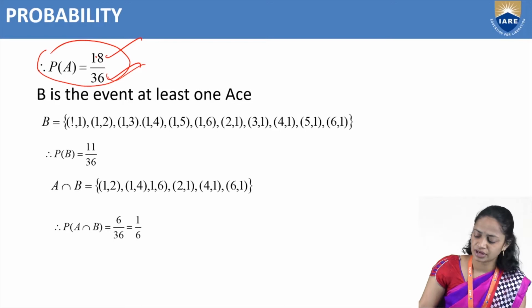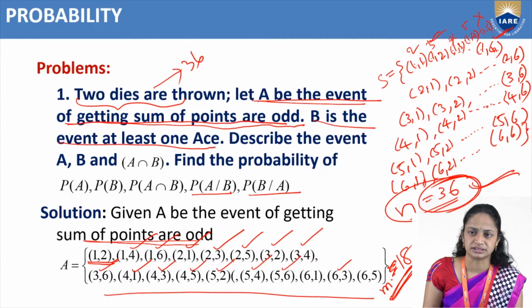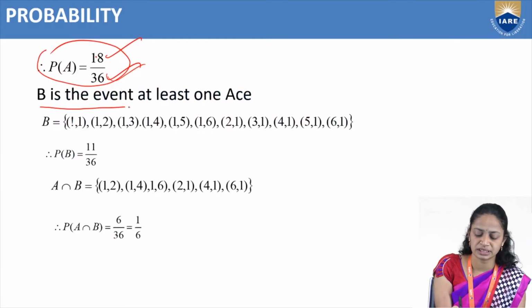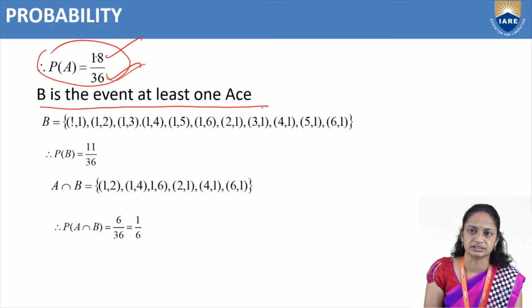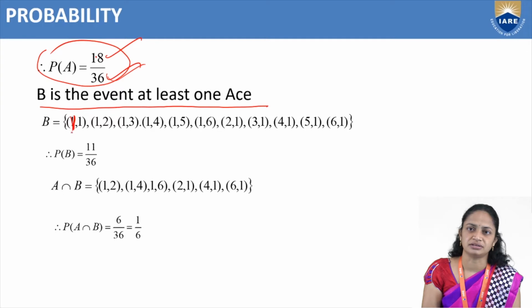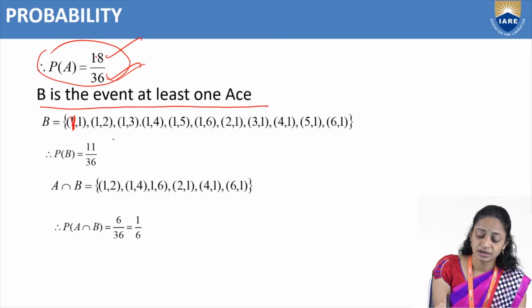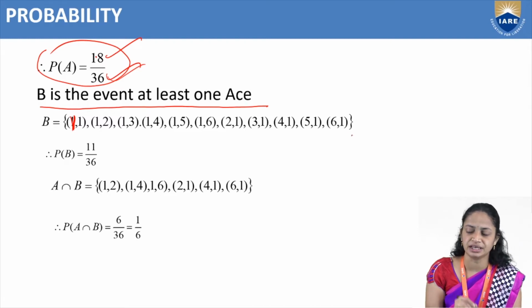So like that we have B. So what is B here? B is the event at least one ace. So that means the first die should be 1. Okay, sorry, at least one 1 should be there in each pair.